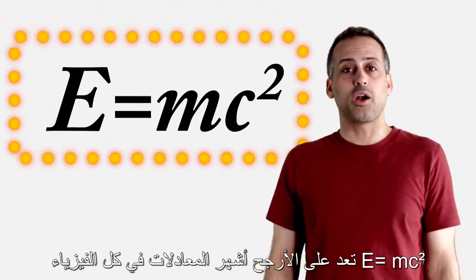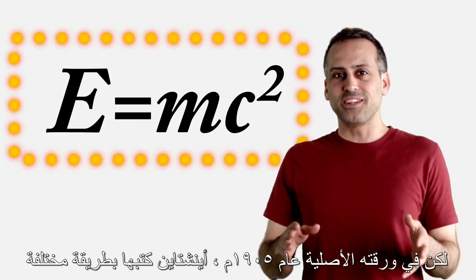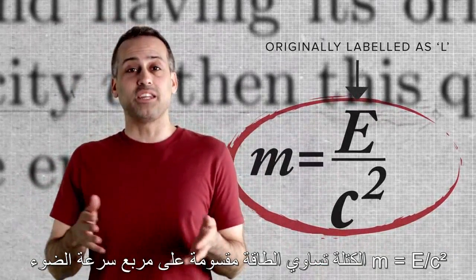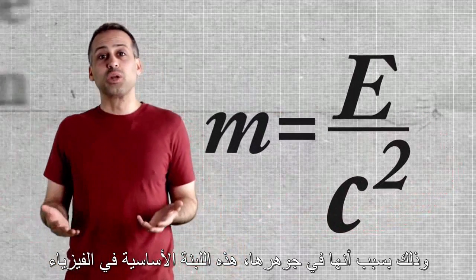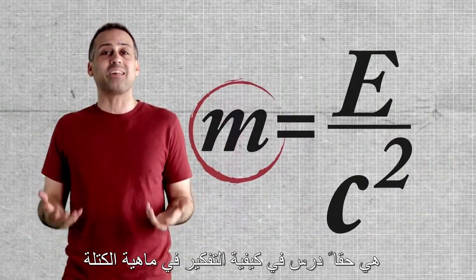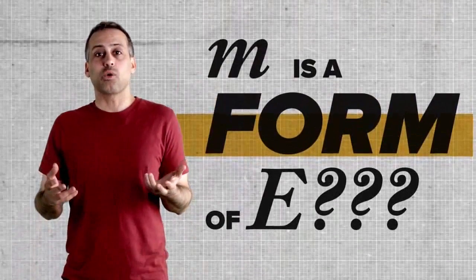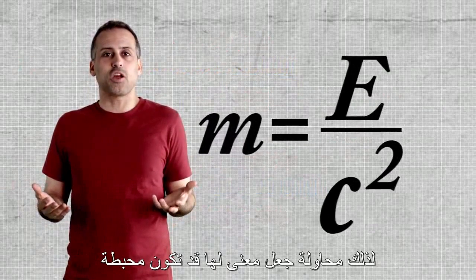E equals mc² is probably the most famous equation in all of physics. But in his original 1905 paper, Einstein actually wrote it down differently, as m equals E divided by c². That's because, at its core, this cornerstone of physics is really a lesson in how to think about what mass is. You'll often see statements like, mass is a form of energy, or mass is frozen energy, or mass can be converted to energy. That's the worst one. Unfortunately, none of these statements is quite correct, so trying to make sense of them can be frustrating.